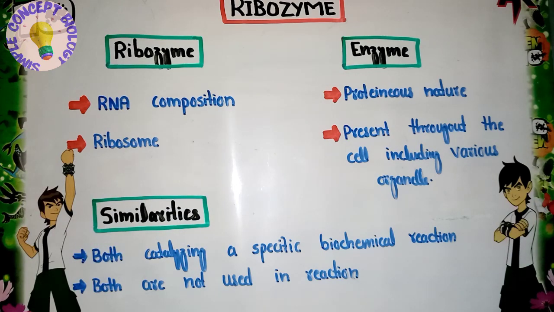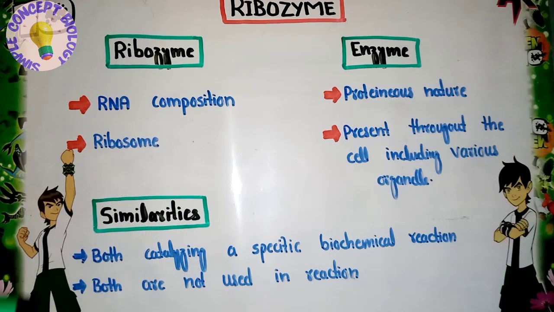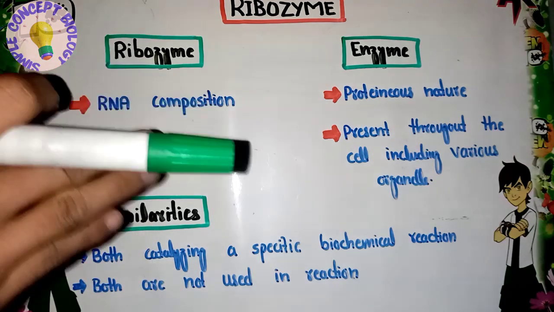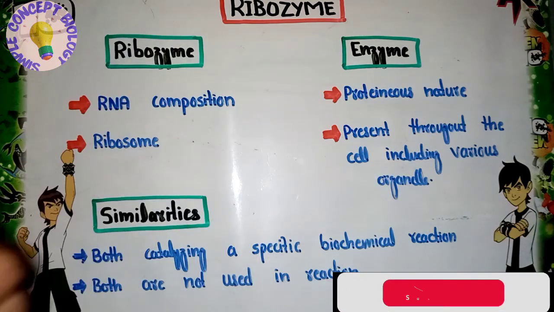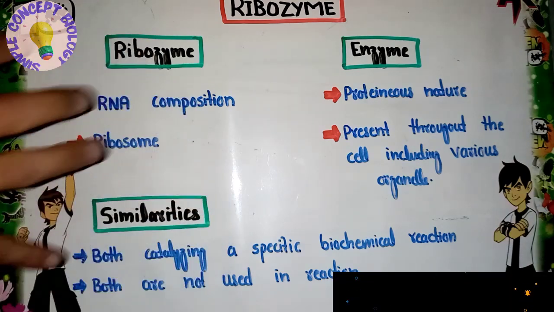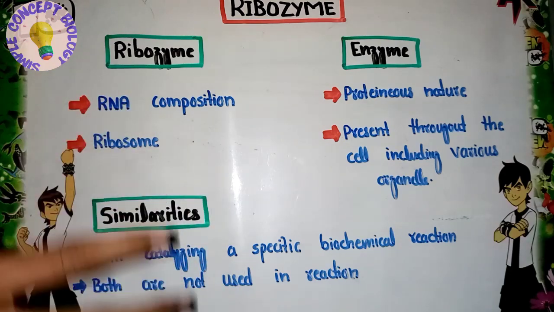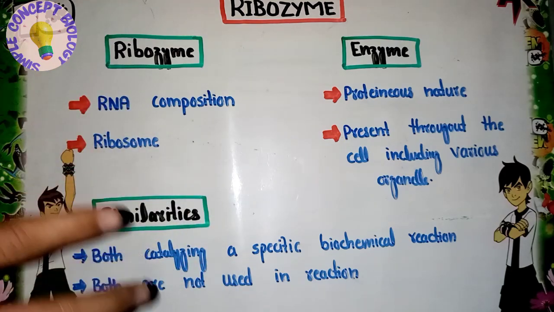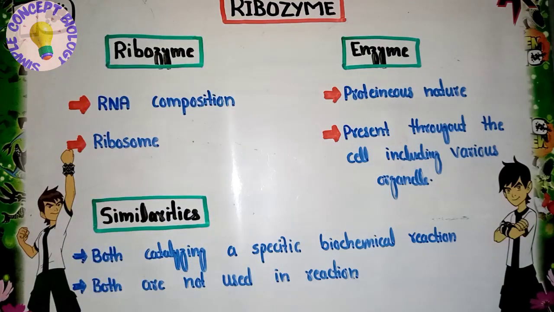Now you can see here it is mostly present or related to the organelle that is ribosome, while the enzymes are present throughout the cell, including various organelles as well as in the nucleus. So you can see the two differences that are mainly present between the ribozyme and enzyme. The first one is the composition, and the second one is the occurrence.